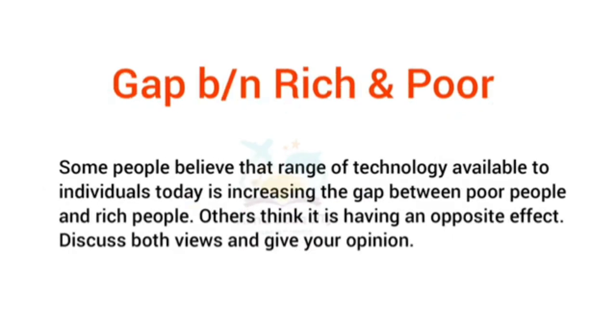Next one, gap between rich and poor. Some people believe that the range of technology available to individuals today is increasing the gap between poor people and rich people. Others think it is having an opposite effect. Discuss both sides and try to give your opinion.